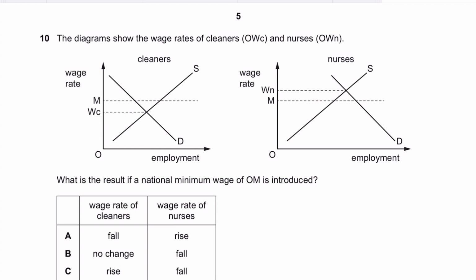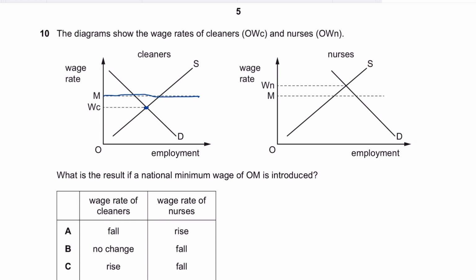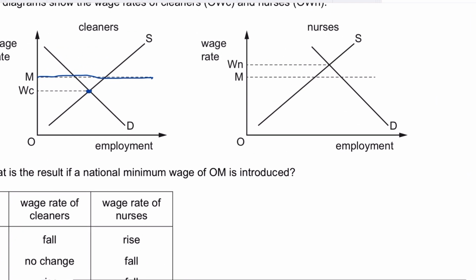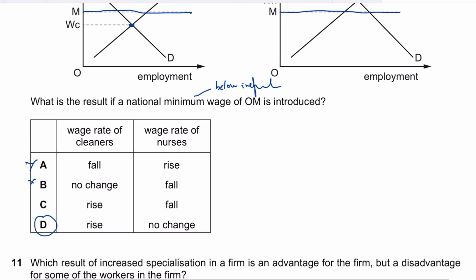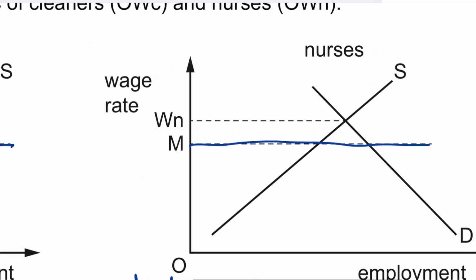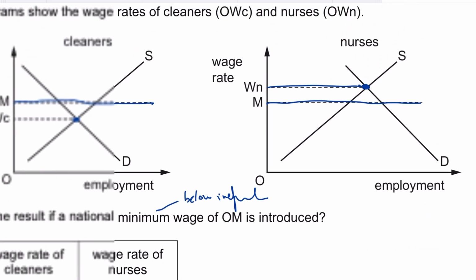If you're imposing a minimum wage that is less than the equilibrium, the market wage rates will prevail in that sense. So this is the market wage rate, and the minimum wage rate is higher for cleaners. So definitely the wage rates of cleaners will go up. So either C or D should be the answer. As far as nurses are concerned, the minimum wage is imposed below the equilibrium, which is ineffective. Whenever a minimum wage is imposed below the equilibrium, it will always be ineffective. Remember that. So the answer should be D. The wage rate for cleaners will rise because you will be paying the minimum wage, and as far as the wage rate of nurses is concerned, you'll keep on giving them WN, right? Because the minimum wage over here will be ineffective. And there's a simple logic to it.